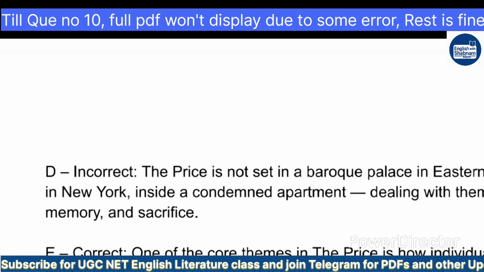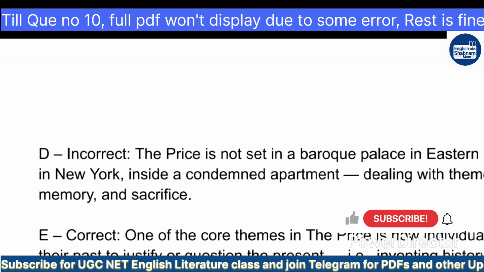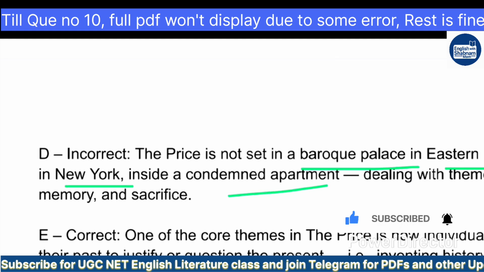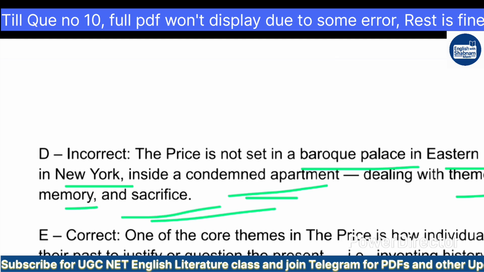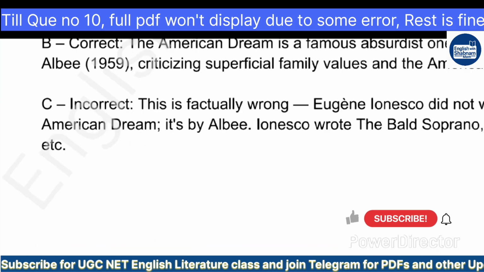And question option D, what is it saying? It is also incorrect. Why? Because the play is not set in a Baroque Palace in Eastern Europe. It's set in New York, inside a condemned apartment, dealing with themes of family, memory, and sacrifices. Option E is correct. Why? Because one of the core themes in the play is how individuals reconstruct their past to justify or question the present, that is, inventing history in hindsight. So that is why options A, B and E are the correct answer.